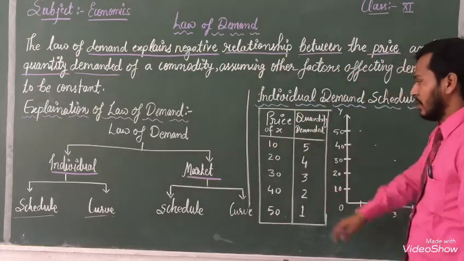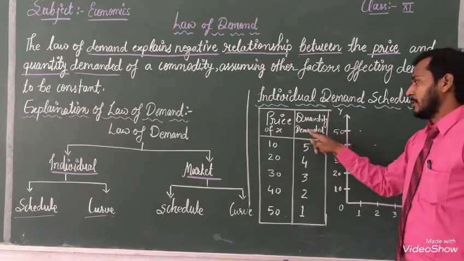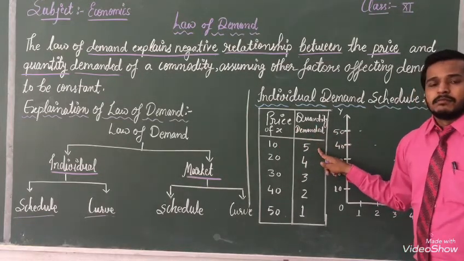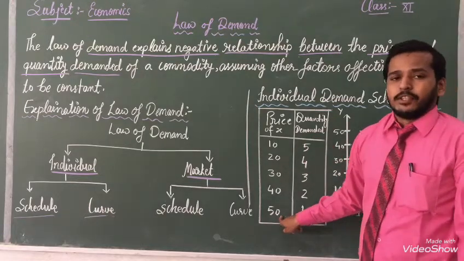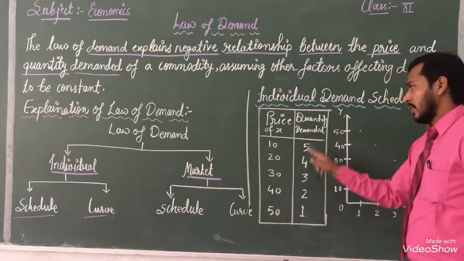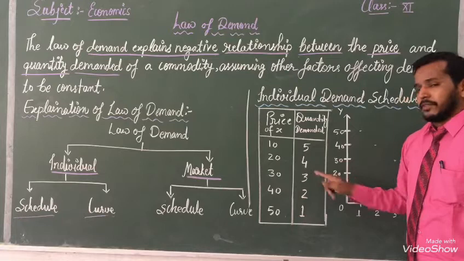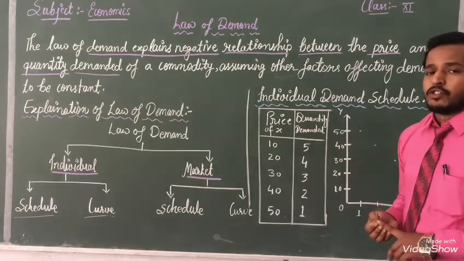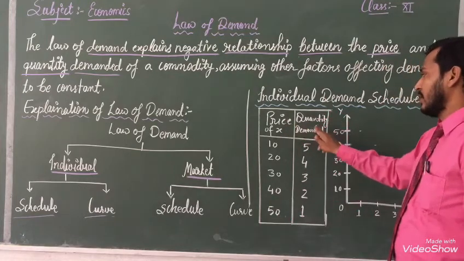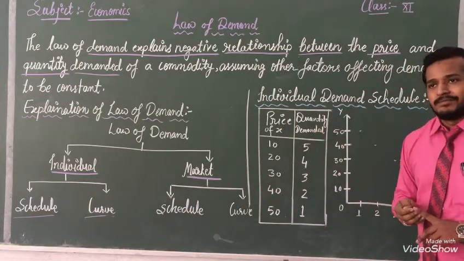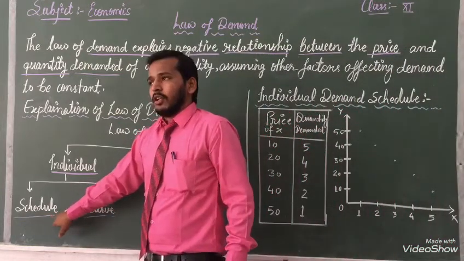Once again, listen: when price is 10 rupees, at that time quantity demanded is 5. But when price increases to 50 rupees, at that time our quantity demanded is 1. This is the difference between both, showing a negative relationship between price and quantity demanded. This is the explanation with the help of the schedule.